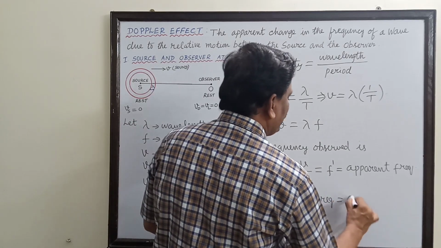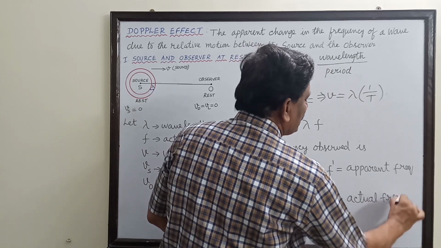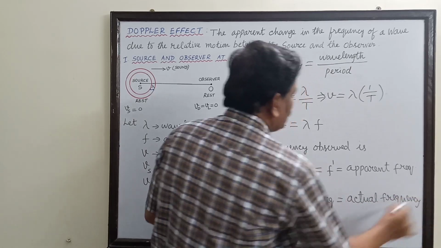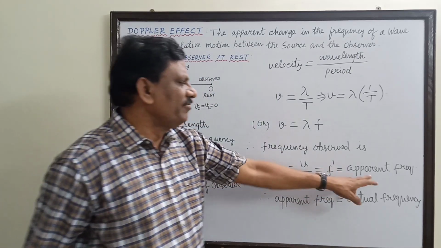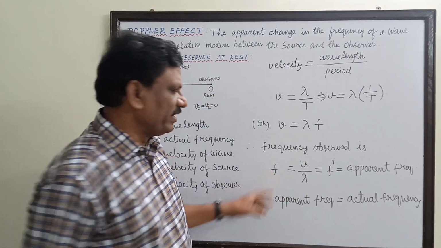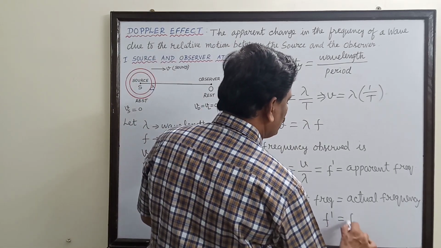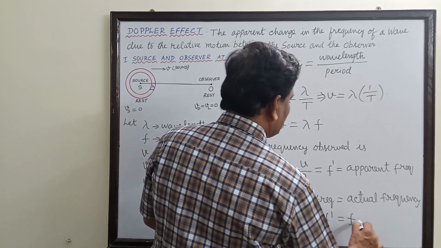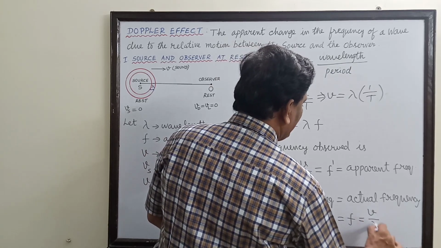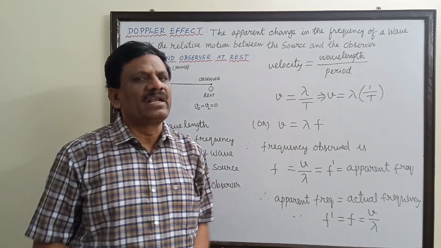The symbol for the apparent frequency hereafter we are going to use is f dash. f is the actual frequency. Therefore, in this case, f dash is equal to f, and that is equal to v by lambda.